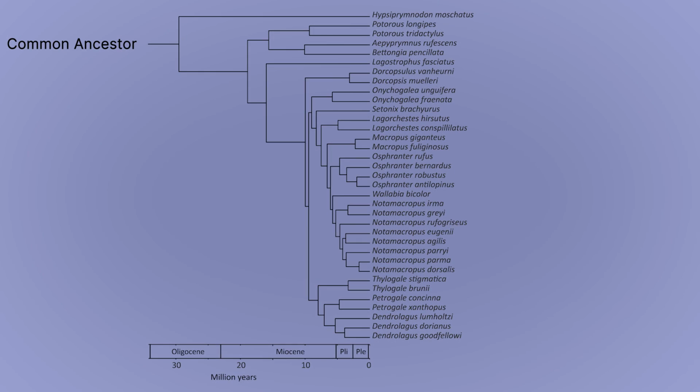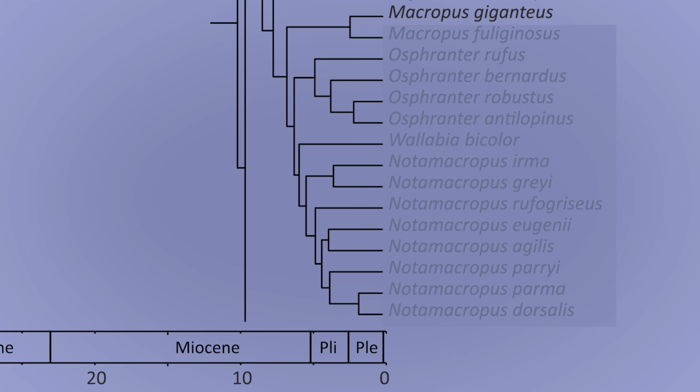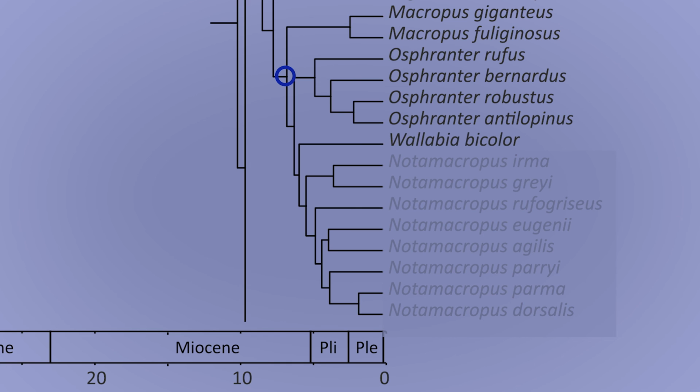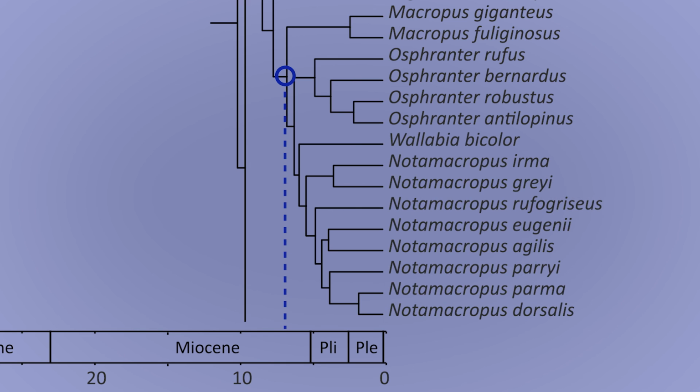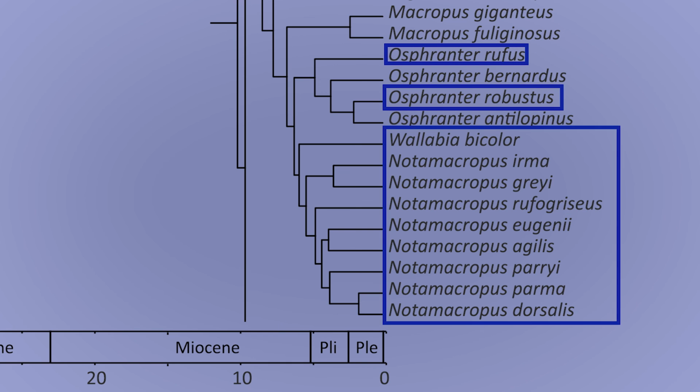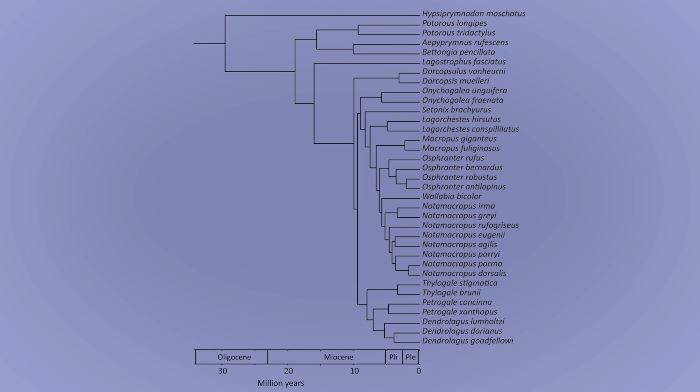In our kangaroo example, phylogeny indicates that the eastern grey kangaroo, Macropus giganteus, had the last common ancestor with the western grey kangaroo, Macropus fuliginosus, circa 2 million years ago. The genus Macropus diverged from the genera Osphranter, Wallabia and Notamacropus circa 7 million years ago. These genera include species such as the red kangaroo, the wallaroo and the wallabies. In such a way, we can read the phylogenetic relationship of all the species in the tree.